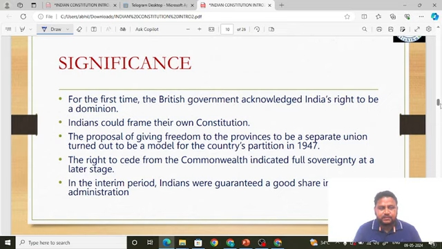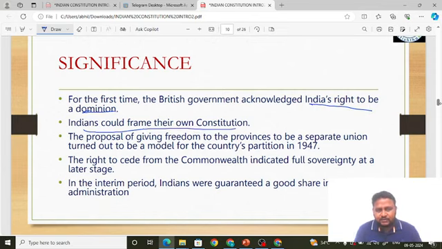See, the first thing is, for the first time, the British government acknowledged India's right to be a dominion. Okay, India can be a dominion. For the first time, the British acknowledged, that is, accepted. And they also said India could frame their own constitution. Okay, that is what it said, that is, after the war.